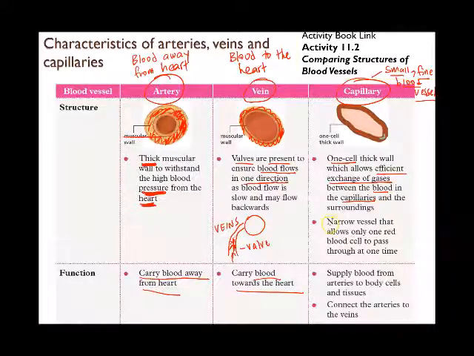It's a very narrow blood vessel and it only allows one red blood cell to pass through at any one time. Its job is to supply the blood from the arteries to body cells and tissues, and it is also to connect the arteries to the veins.